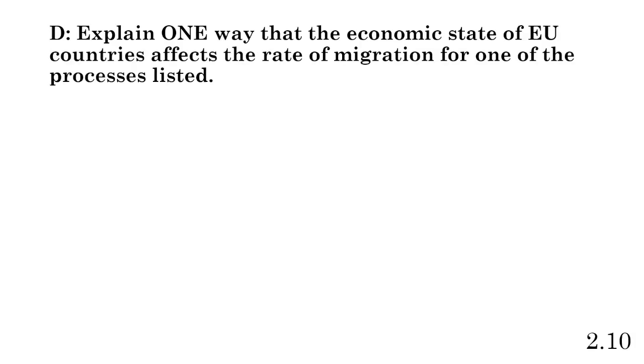All right, part D. Explain one way that the economic state of EU countries affects the rate of migration for one of the processes listed. So our first process is going to be emigration. Our second one is immigration. So what we're looking at here is economic pull factors to these EU countries and push factors away from their home countries.